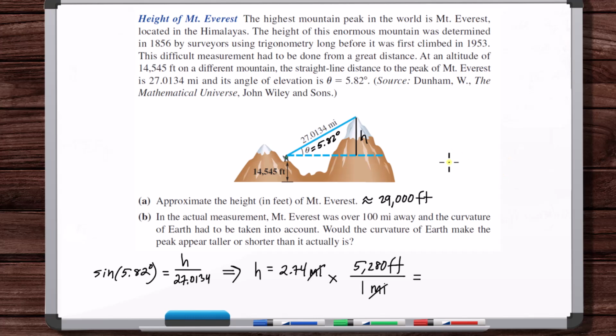Well, we could draw an exaggerated diagram here just to give an answer. So you could imagine that this is the smaller mountain and then this is Mount Everest, right? We could exaggerate it even more just to answer the question.